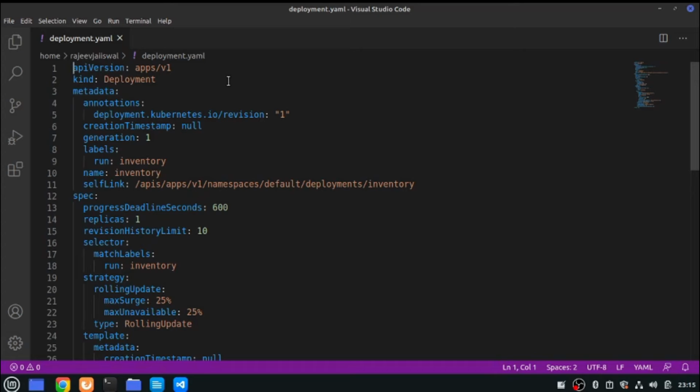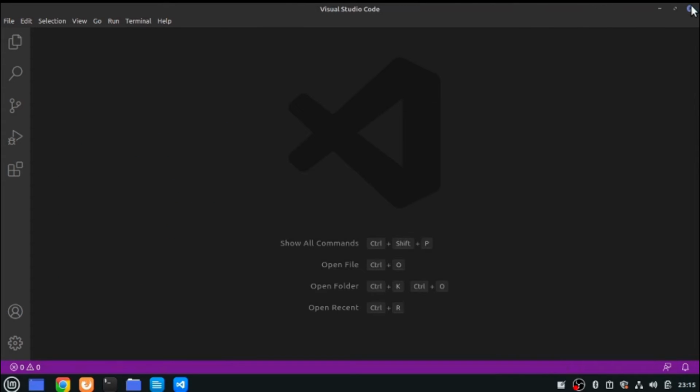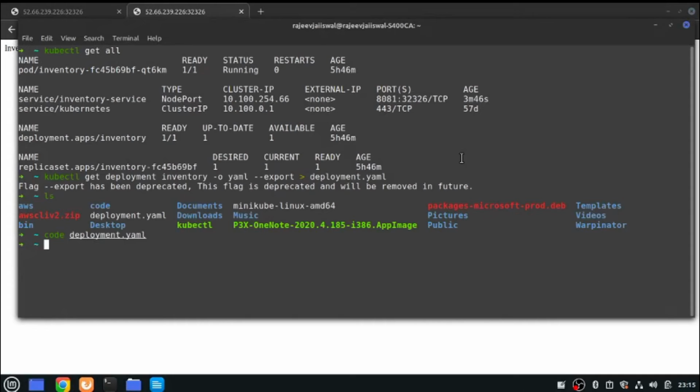You can easily generate it, and there are a couple of parameters you need to change to get the deployment done, right? The first mechanism I have shown you is to get the deployment file generated from your deployment itself. But this is not the right way. You will not deploy it and then generate the deployment file. Rather, you will use a direct command, a dry run command, using which you can generate the YAML file directly before any deployment.